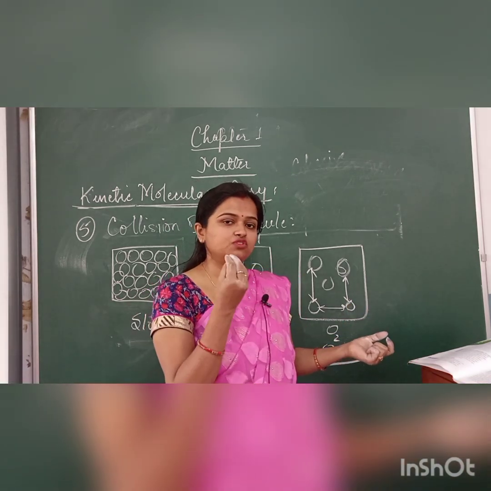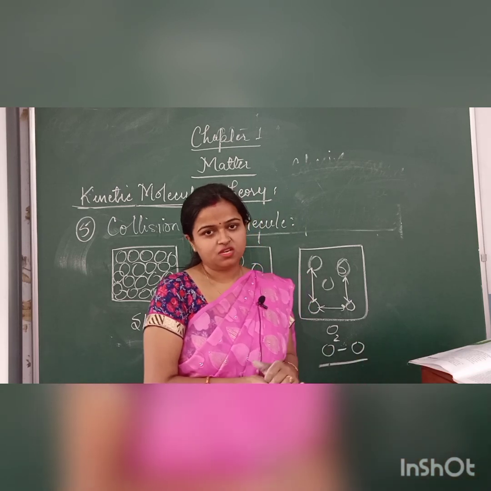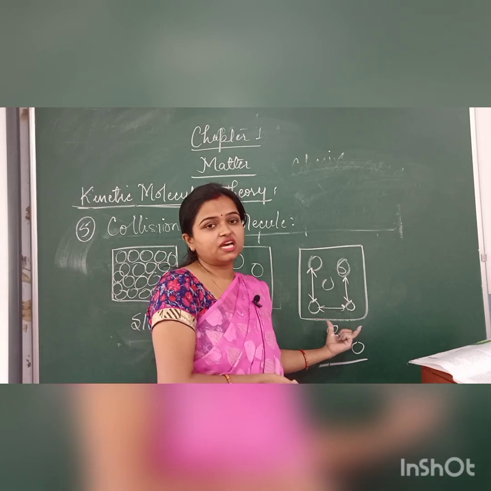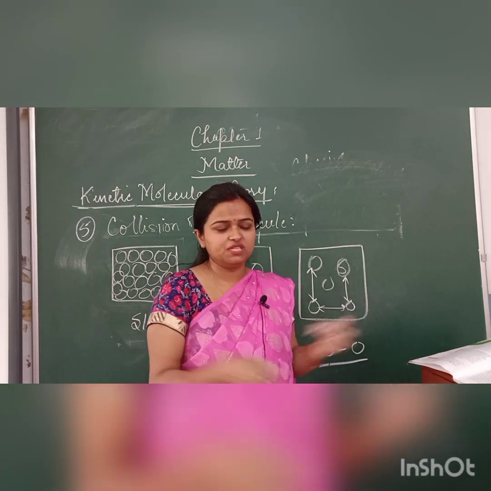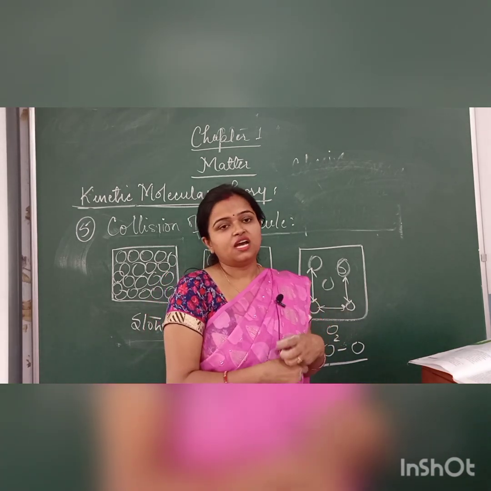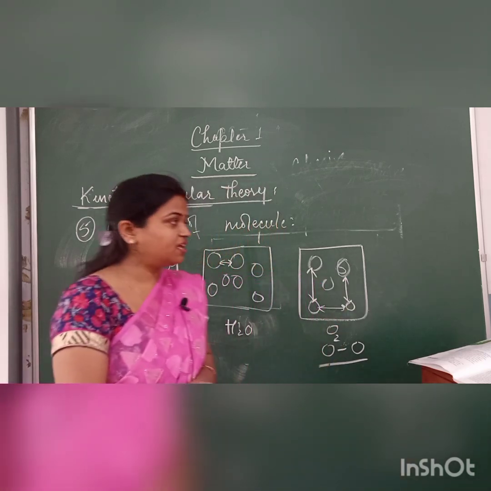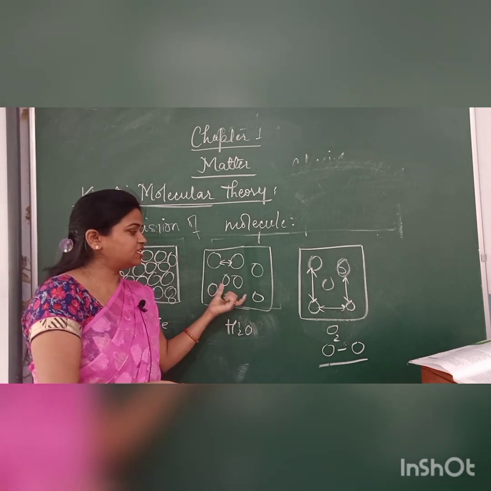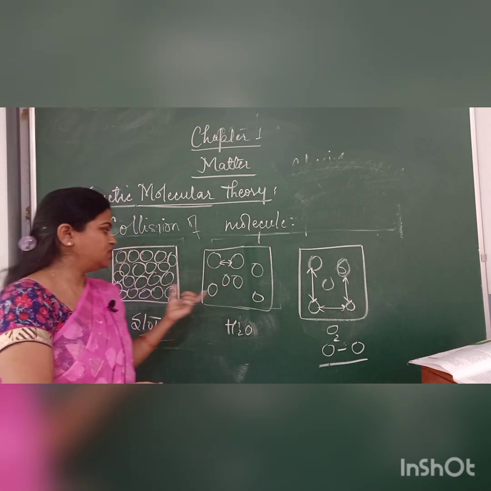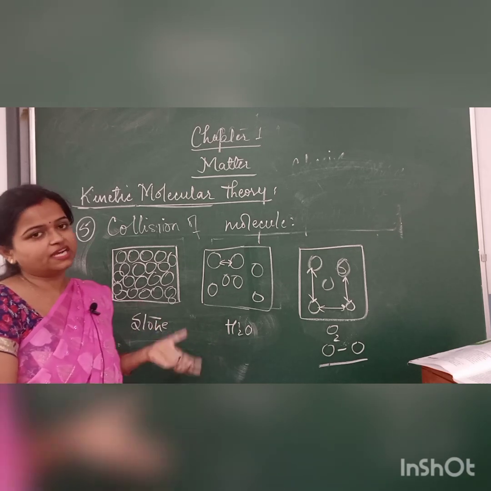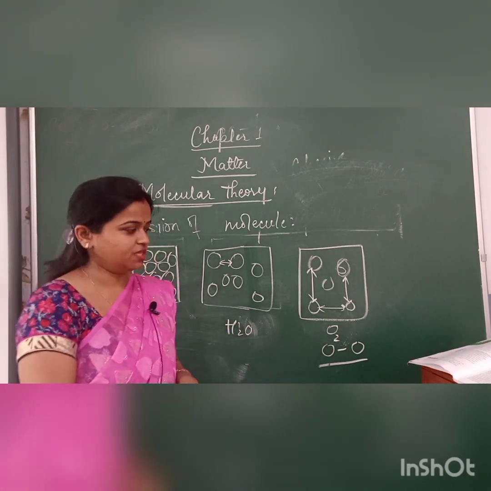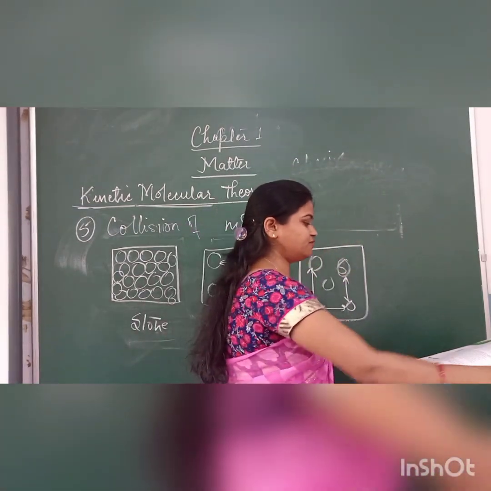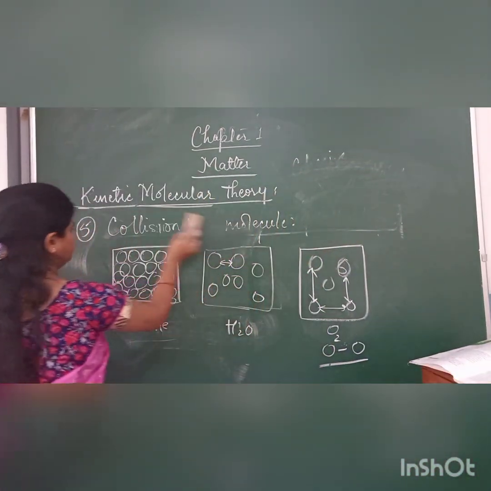A simple example: if you spray perfume at one corner of a room, it can easily go to the next corner. Why? Because they have very high collision capability. Randomly they collide with each other, and they easily move to every end of the room. Same thing here in the case of water. In this case, they will flow, but they will not move as easily. And in the case of stone, they will just collide and remain at the same position only. Next is movement of molecules in the different states.